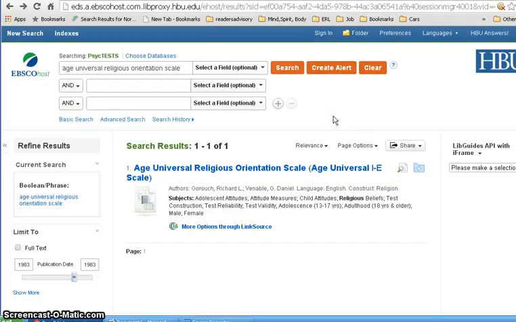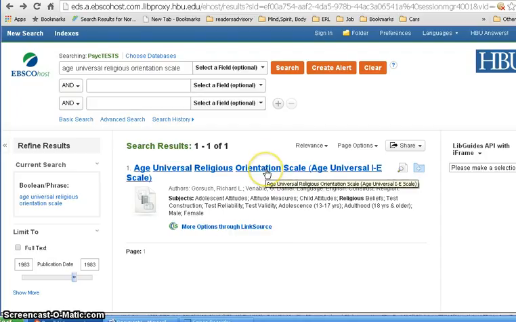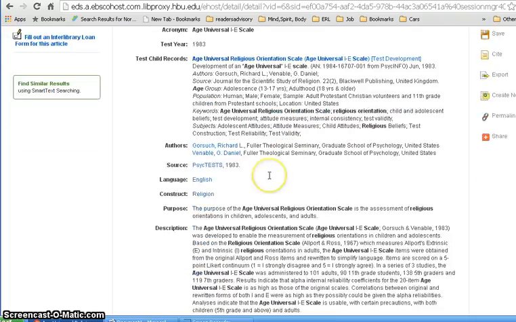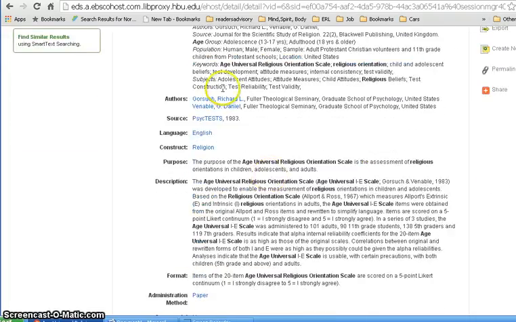Using the record we found for the scale in Psych Test, using Psych Test Part A, this is using Psych Test Part B, we're going to go back to the record for this test even though we did not get any full text. Remember I said the link from this does not work correctly for interlibrary loan. I'm opening up this record again, and I just want to point out to you that the authors are